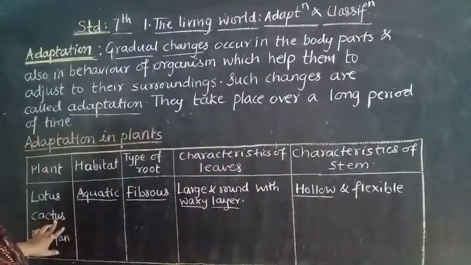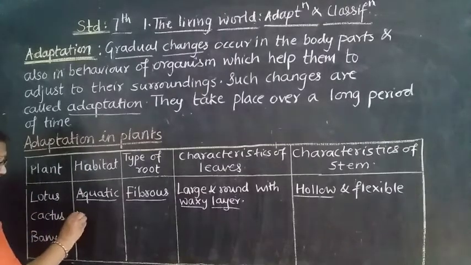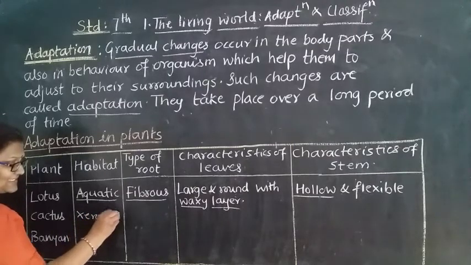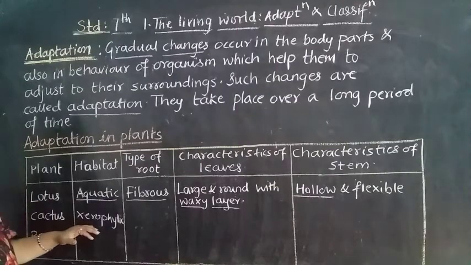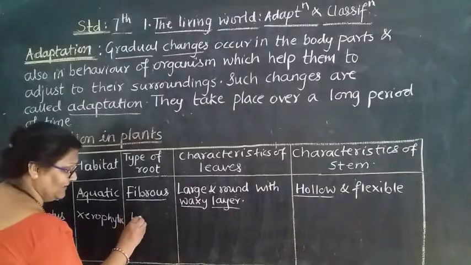Next comes the cactus. Its habitat: it is a xerophytic plant. Why do we call it a xerophytic plant? Because it grows in the desert. The type of root is a taproot.